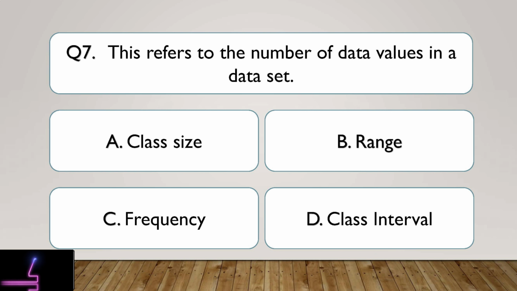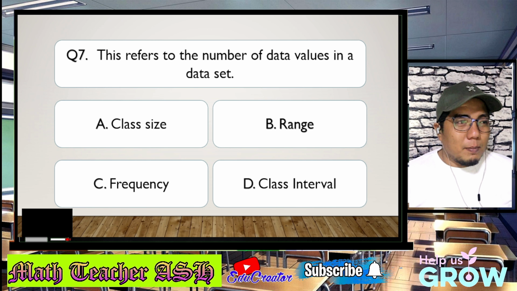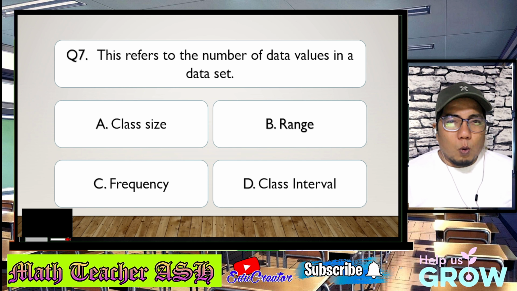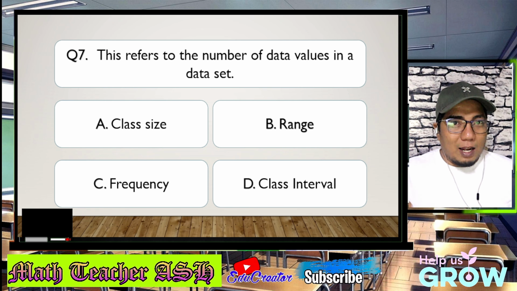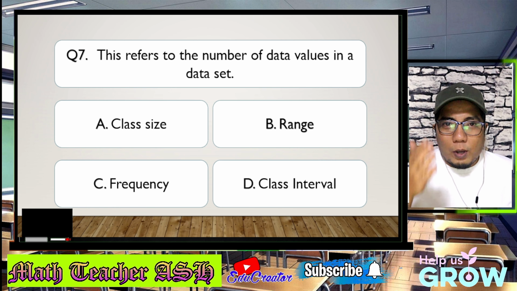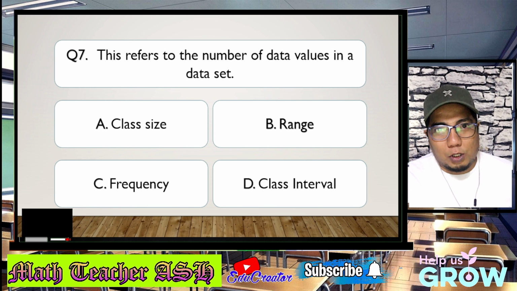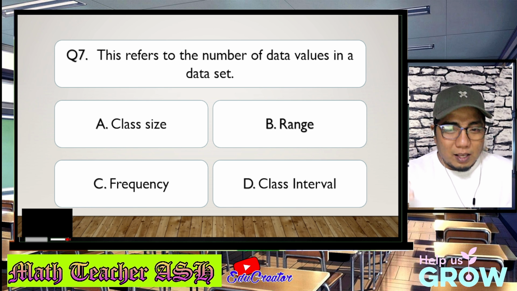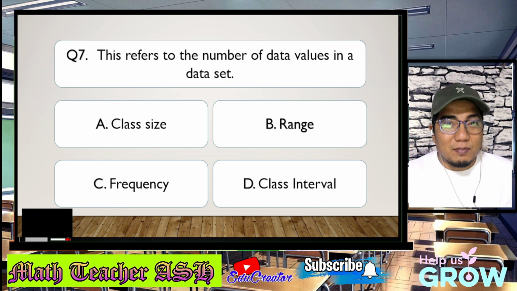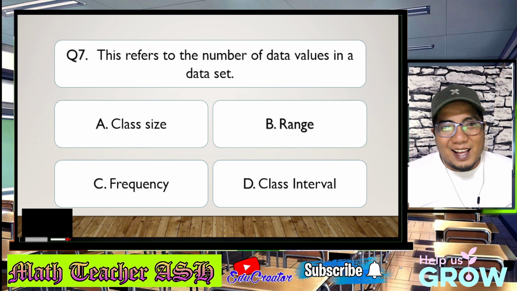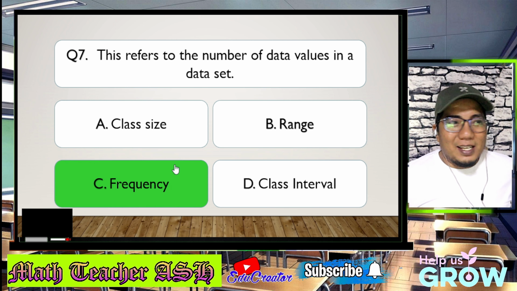5, 4, 3, 2, 1. Okay, my dear math learners, referring to the number of data values in a data set, we are talking about the total of the tally being made in the given data. So when you tally those scores, the total of the tally is known as the frequency distribution. So if we are talking about the number of data values in a particular data set, that is basically letter C.